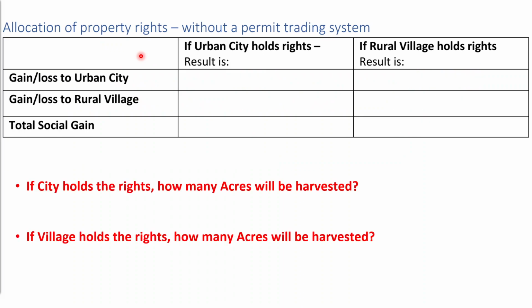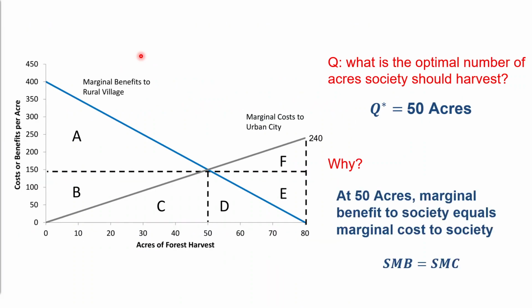Well, if we look at the graph here, we can see that if the government charges $150 per acre, that means the village can harvest, but the government is going to come in and charge the village $150 for every acre that is harvested. Will that reach the 50 acres?